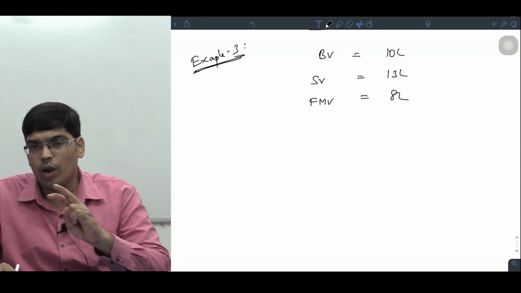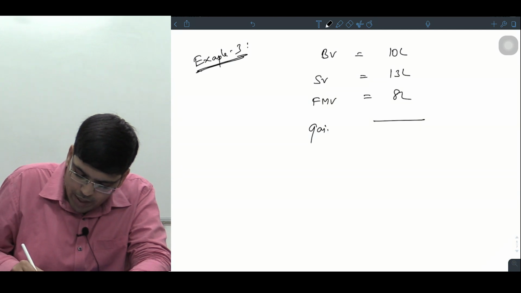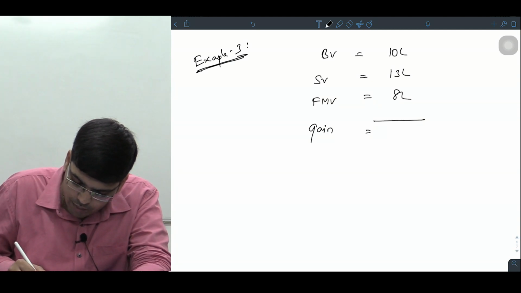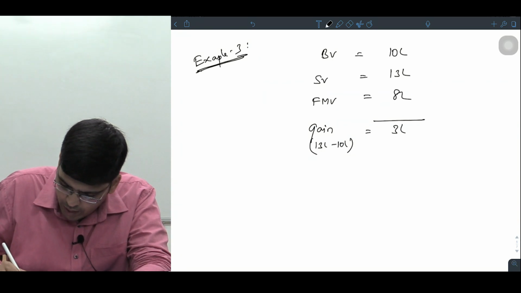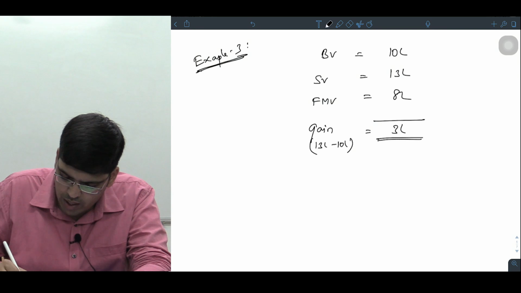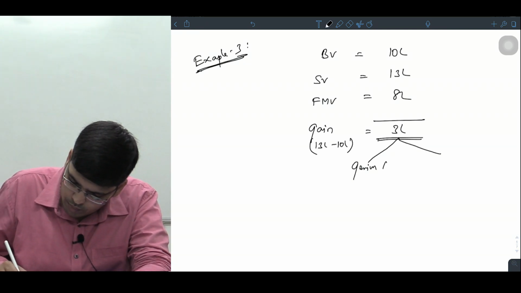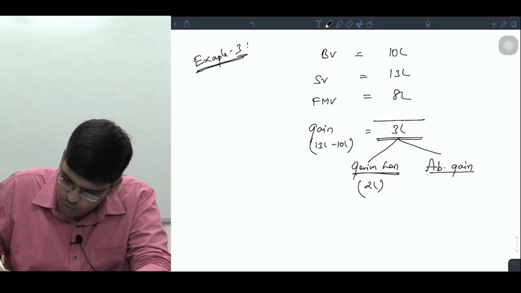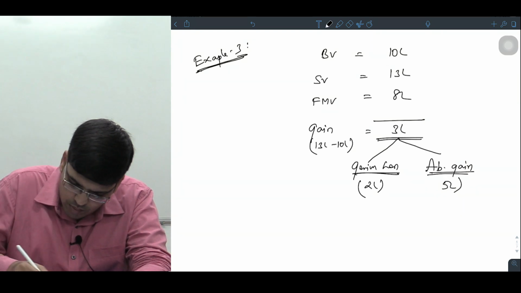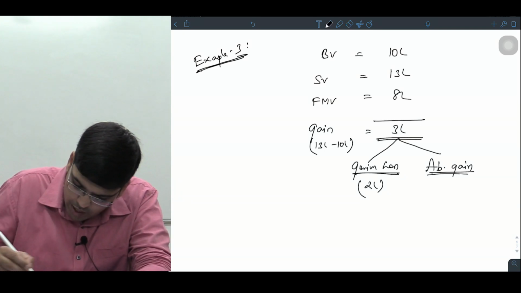मतलब a situation of loss you have converted into what, sir? Gain. So if you observe here, you are getting a gain of 13 lakhs minus 10 lakhs, which is how much, sir? 3 lakhs. But logically this 3 lakhs gain has two elements. There is a genuine loss of how much? 2 lakhs. And there is an abnormal gain of how much? 5 lakhs. वो आपका abnormal gain है. कितना है? 5 lakhs का abnormal gain है.